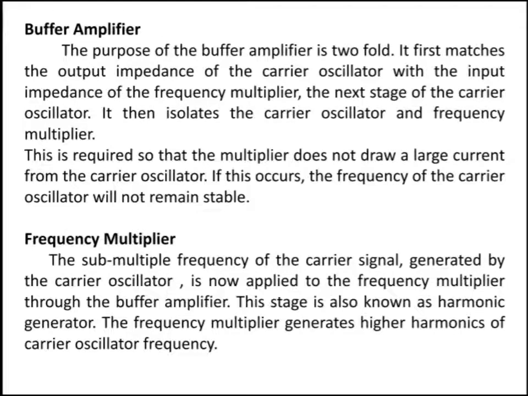Here you can see the buffer amplifier. The purpose of the buffer amplifier is to match the output impedance of the carrier oscillator with the input impedance of the frequency multiplier. The buffer amplifier acts as an intermediate between the carrier oscillator and the frequency multiplier.